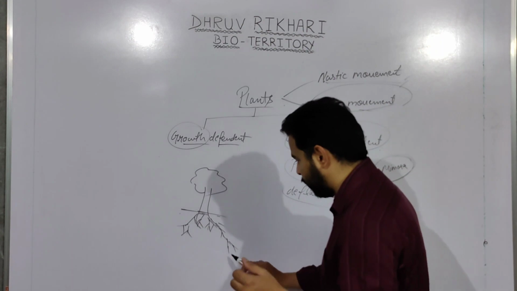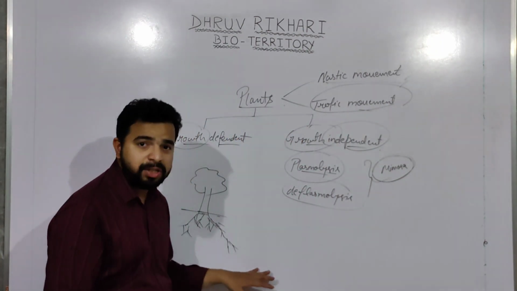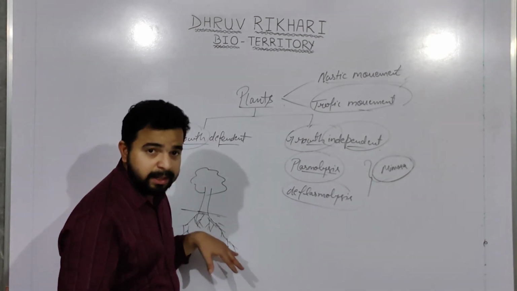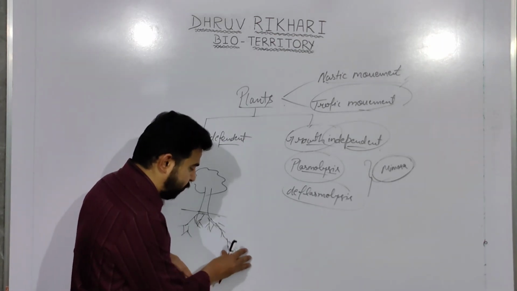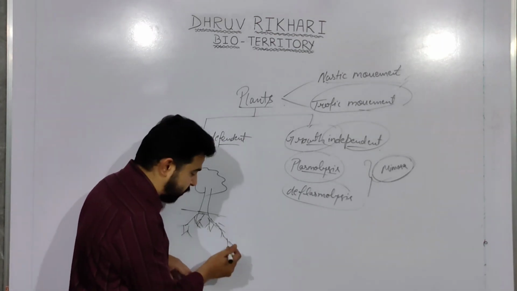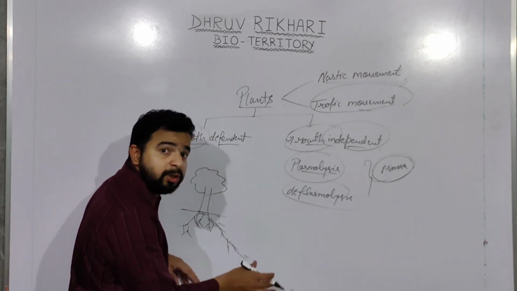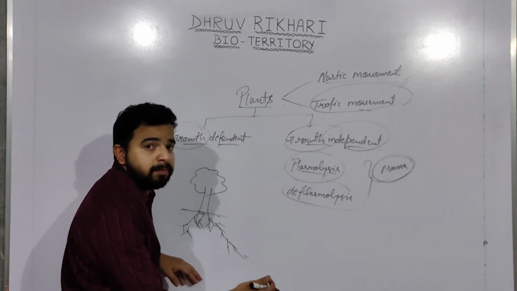The growth of roots towards the soil wherever the moisture is present. So that growth of root, or the increase in the length of root towards the moisture in the soil, is actually the response towards the stimulus they are receiving, and this movement we call hydrotropism, right?